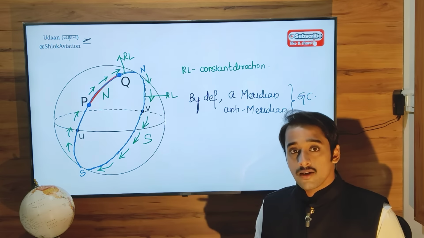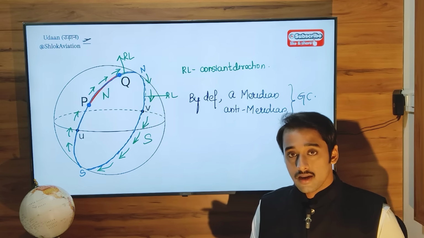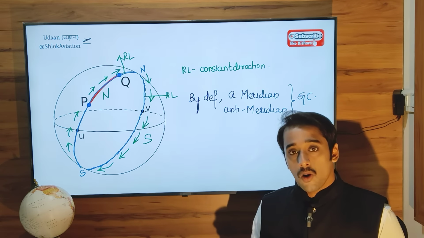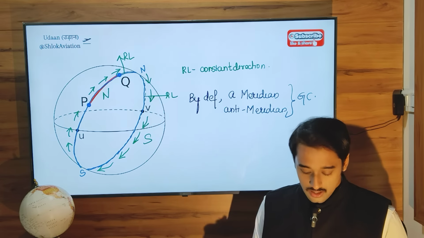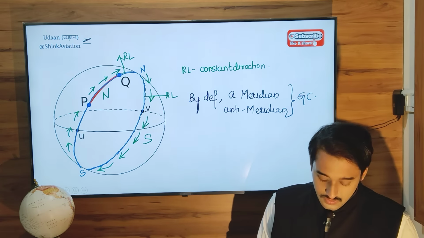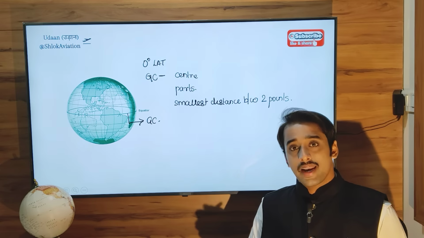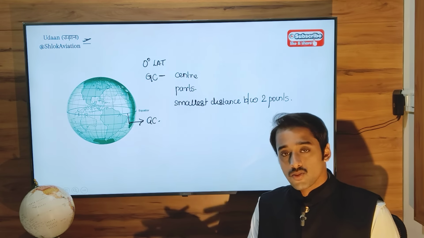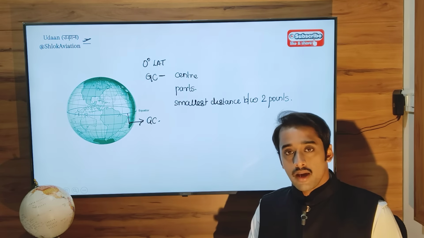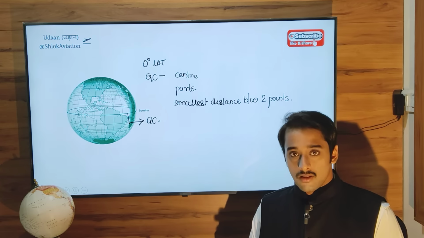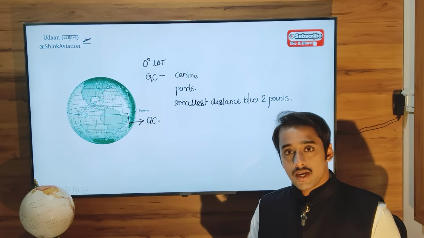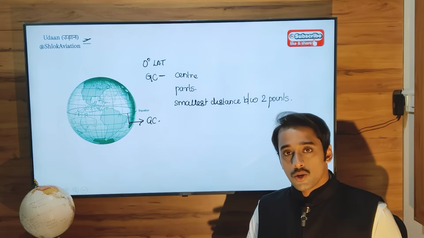But considered together, they won't form a corresponding rhumb line. But they will definitely form a great circle. So we have 180 meridians and 180 anti-meridians for them. Every meridian and anti-meridian pair will be a great circle, with the common center of the earth, also dividing the earth into two parts.